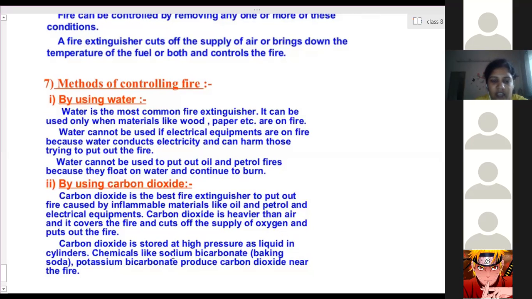In cylinders, chemicals like sodium bicarbonate, that is baking soda, and potassium bicarbonate produce carbon dioxide near the fire. In fire extinguishers we generally use two chemicals. For earlier soda-acid fire extinguishers, we use baking soda and concentrated sulfuric acid mixtures for producing carbon dioxide.